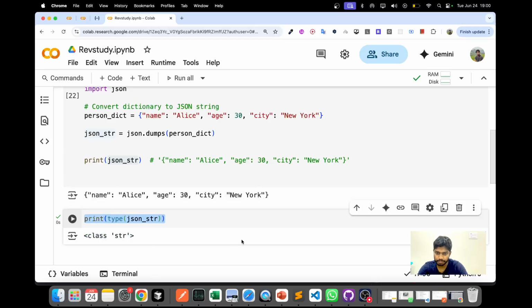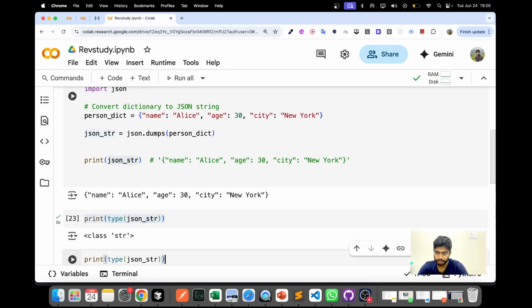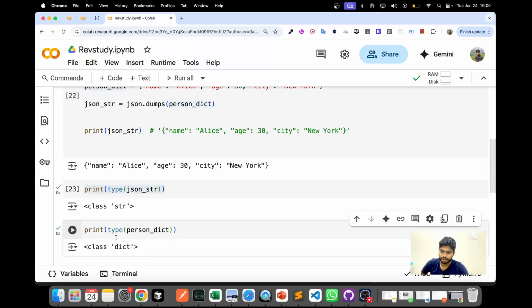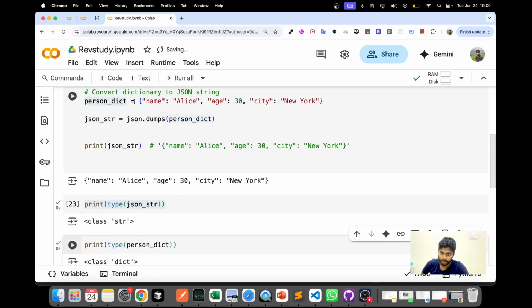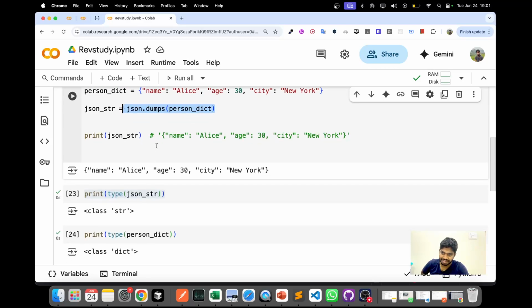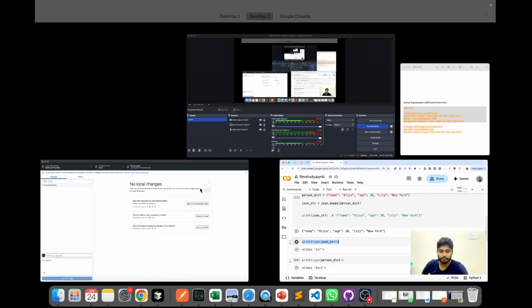But if you do the same for the person dictionary, even though the content looks the same, you get class dictionary. This is a dictionary, the person one. But once you use json.dumps, you are making it into a string format, and the object is under quotation. You can see the quotations here and here. So it makes it a string object, a JSON string object.